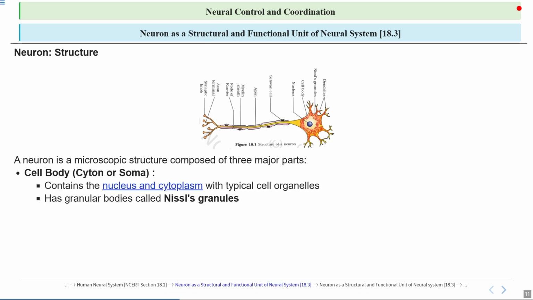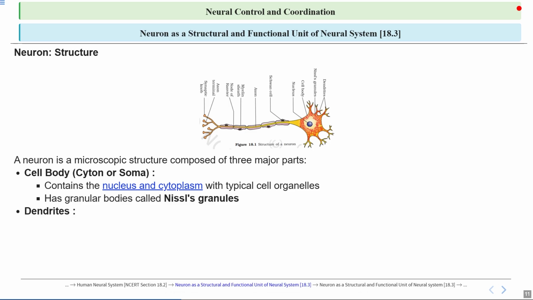We have just discussed the cell body contains the nucleus and cytoplasm with typical cell organelles, and it has granular bodies called Nissl granules. What are Nissl granules? These are the clusters of rough ER and free ribosomes found in the cytoplasm of neurons, and they are responsible for protein synthesis, which is essential for the functioning and maintenance of nerve cells.